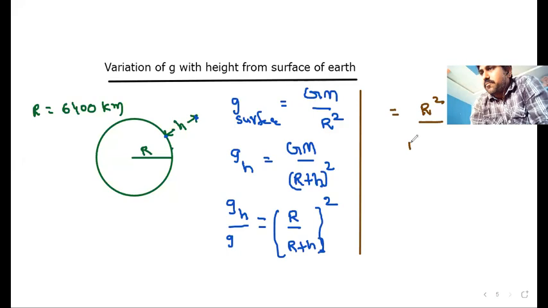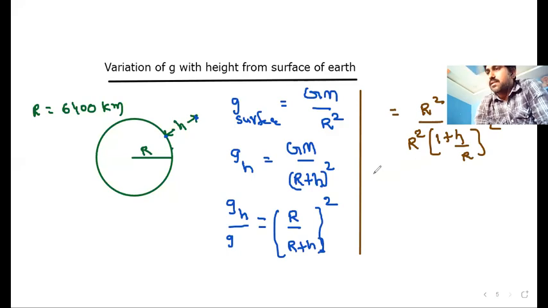In the denominator, when R comes out, it will be R square times 1 plus H by R whole square. Then, of course, R square and R square will get cancelled. Then GH by G surface is equal to 1 by 1 plus H by R whole square.